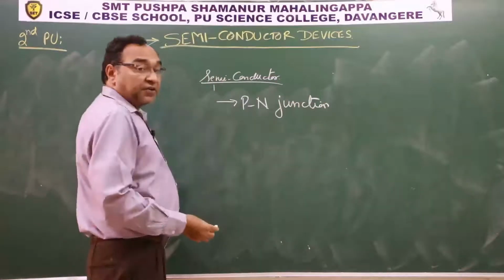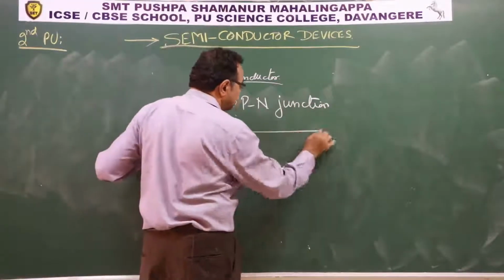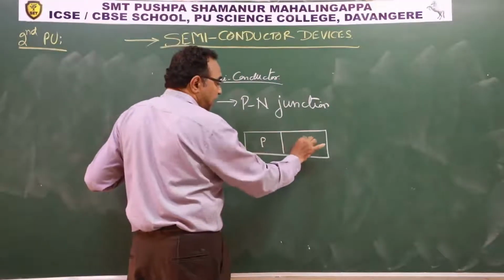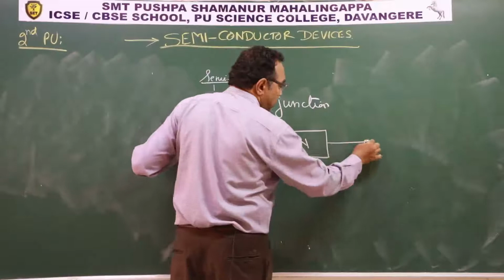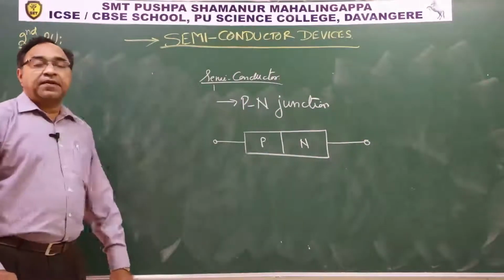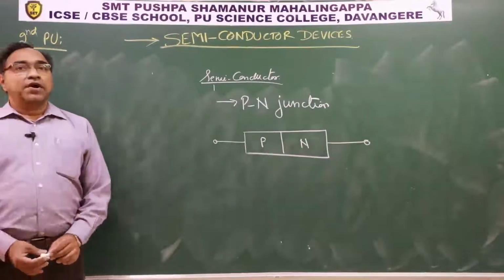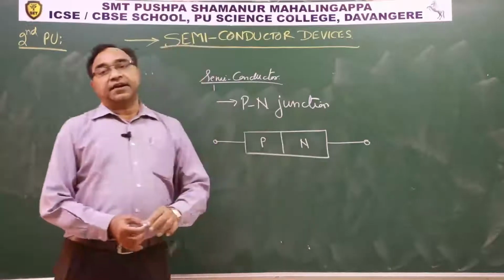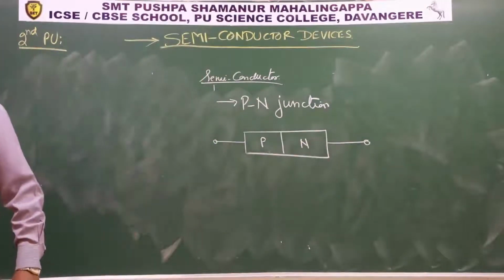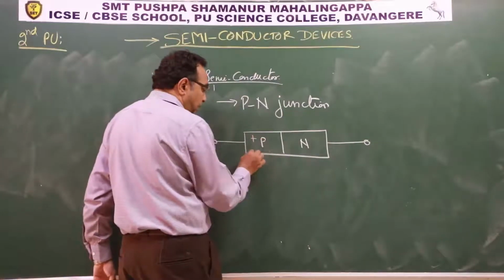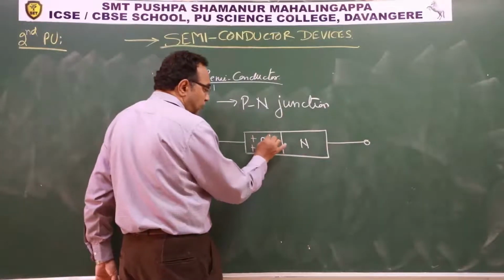How to create a junction? See this. Let us say this is p-type, let us say this is n-type. Here we have one terminal, here one terminal. This is a PN junction. Now what happens when a p-type crystal is brought closer to the n-type? Now observe, we know that P means positive, so there will be positively charged holes in it.